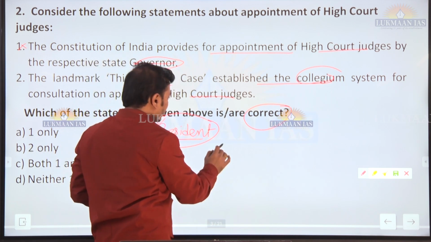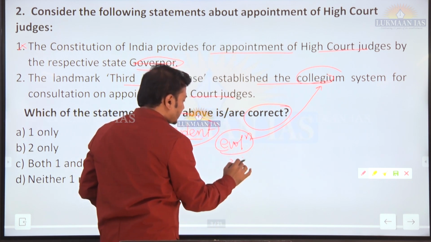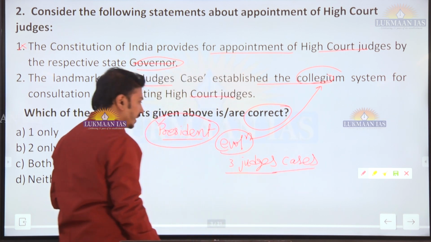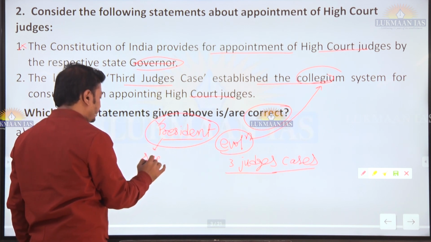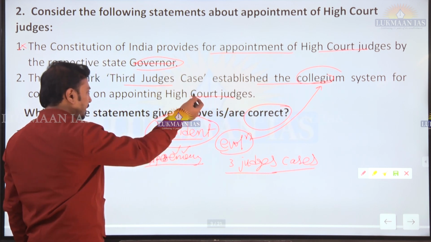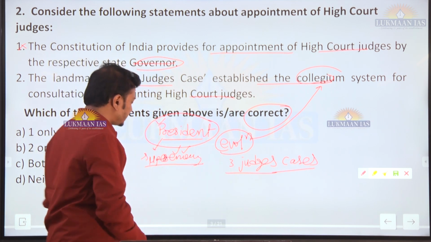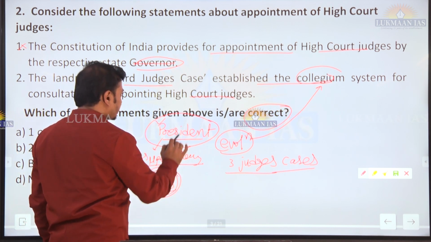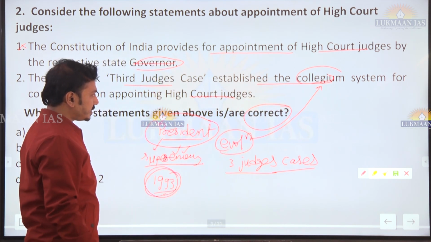The landmark 3rd judges case. Now when we talk about the evolution of collegium system, the 3 judges cases are very famous. In the first judges case, basically the supremacy of the executive in the appointment procedure was upheld, but this was reverted in the second judge case in 1993, and this 1993 second judge case led to formation of collegium of 2 senior most judges.